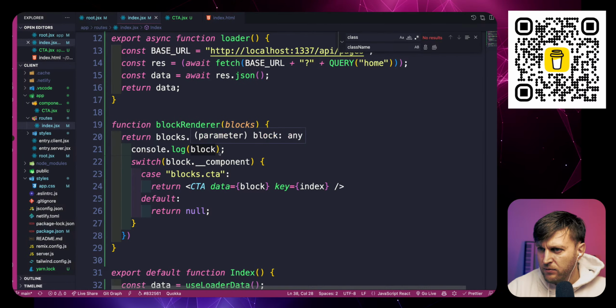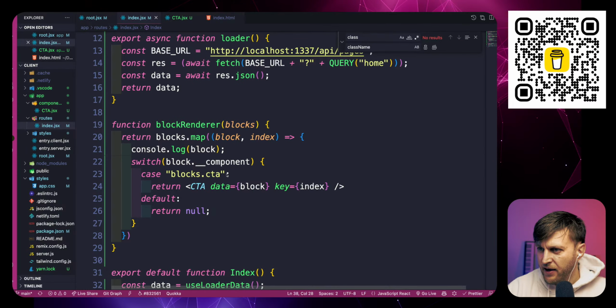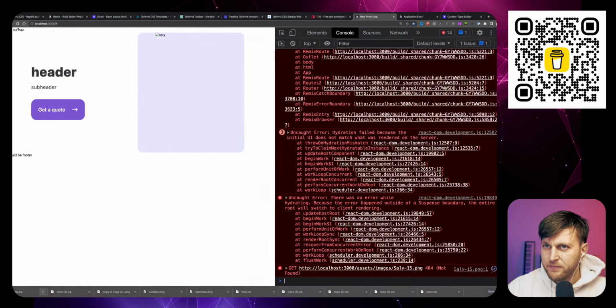And so now if component equals page.cta, so this should be page.cta. So we have the data. We're checking if we have a block called page.cta, which we do. If we do, let's render that block with the data. And perfect, so now we're getting our block from our backend. And now let's pass and handle those attributes.